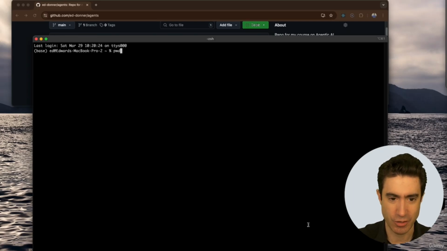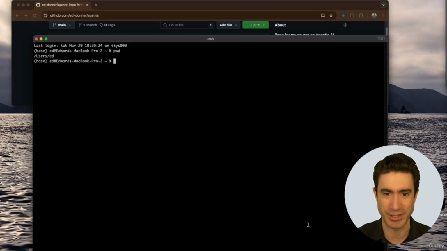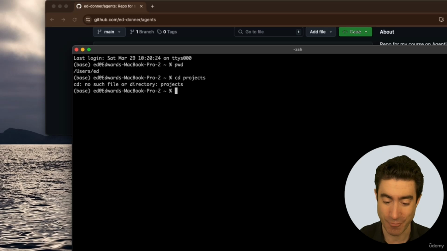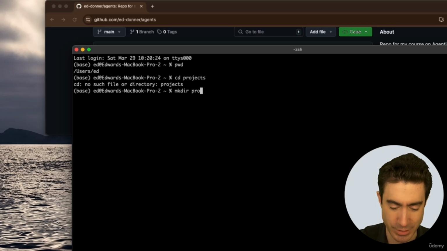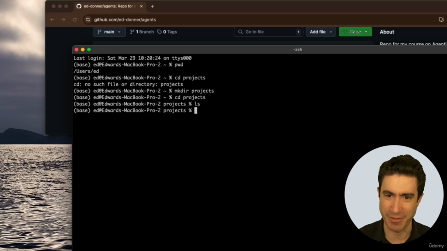Now, I'm in my home directory here. If I do pwd, if you're not familiar with the command prompt, I've included a guide to get you more comfortable, more confident using the command line. It's common for people to have a directory called projects in their home directory, where they put all of their work projects. And if you have that, then if you do cd projects, it will go in there. Now it looks like I don't have one, so I have to make one with mkdir projects and then change to projects. And now I'm in my empty projects directory, but you may have a few projects in there. So the next step is now to bring the GitHub repo here.